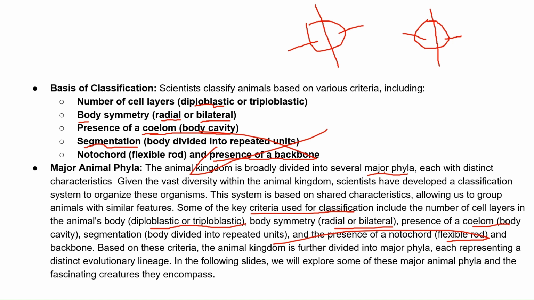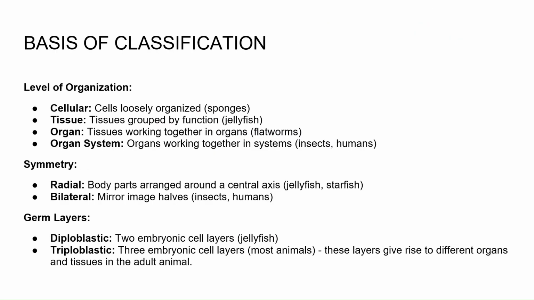Based on these criteria, it is further divided into major phyla and evolutionary lineages. So let's start the further slides. This is the detailed explanation of the basis of classification.